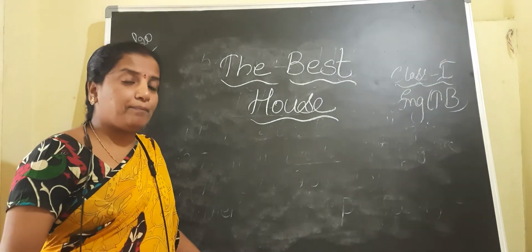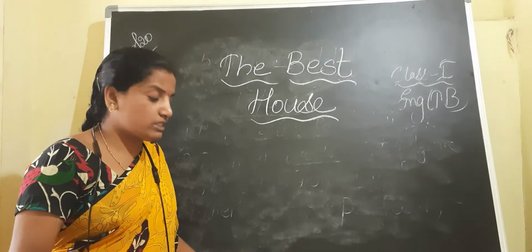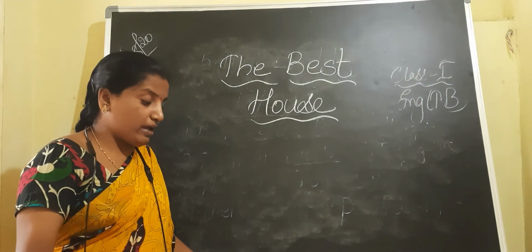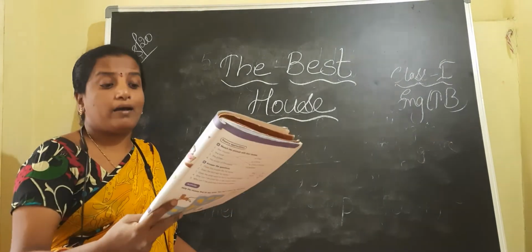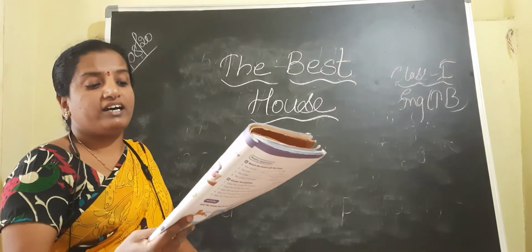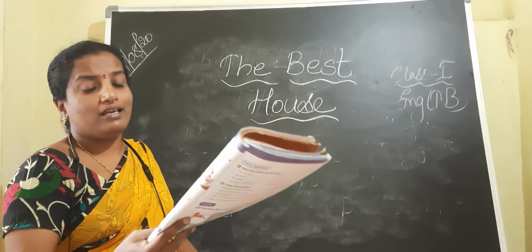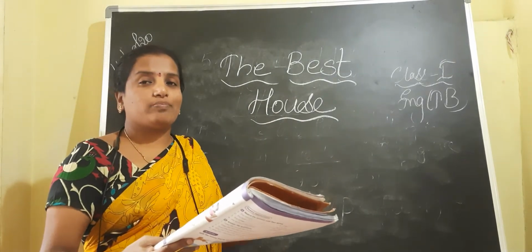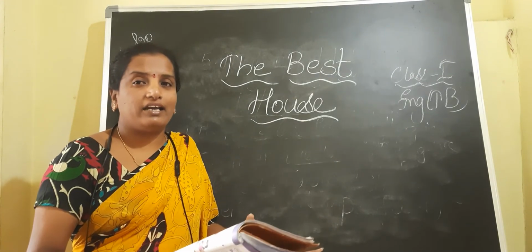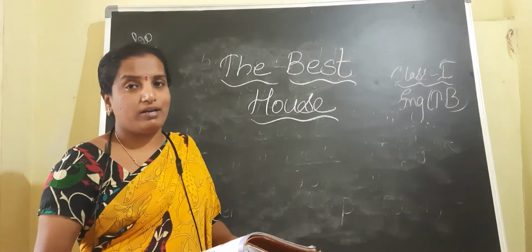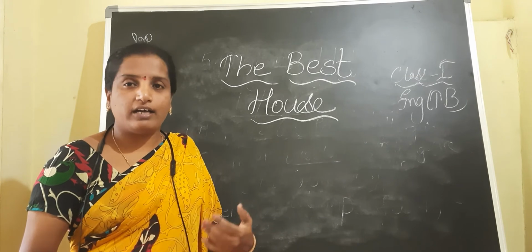Next, children, in the poem they have explained about the sparrow. A sparrow in her nest said, my home is the best. It's super, that's the word, said the funny little bird. See, everyone is explaining their house is the greatest house, the wonderful house in the world, because it's true for ourselves also.